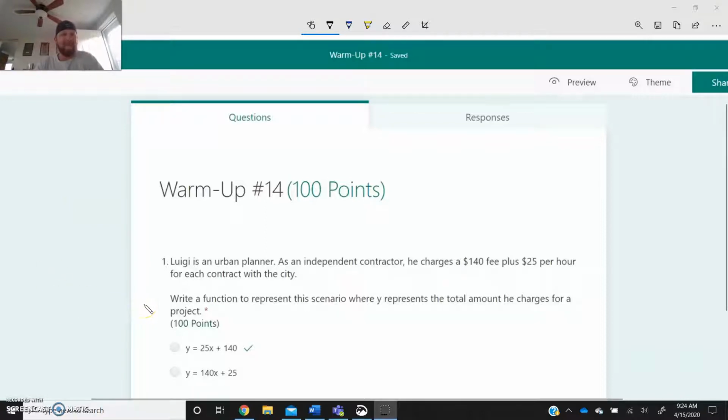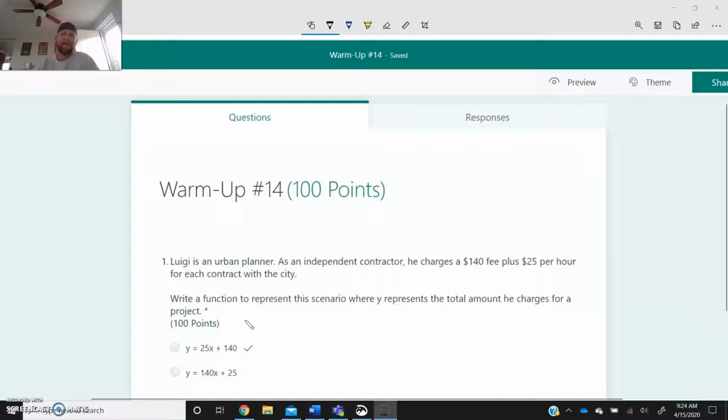This is going to end up being the final warm up of the week. This is the answer for warm up number 14. It talks about Luigi, an urban planner. As an independent contractor, he charges $140 plus $25 per hour for each contract with the city. It says write a function to represent the scenario where Y represents the total amount he charges for a project.